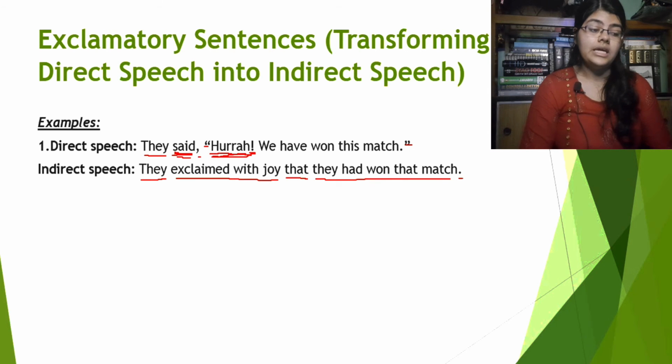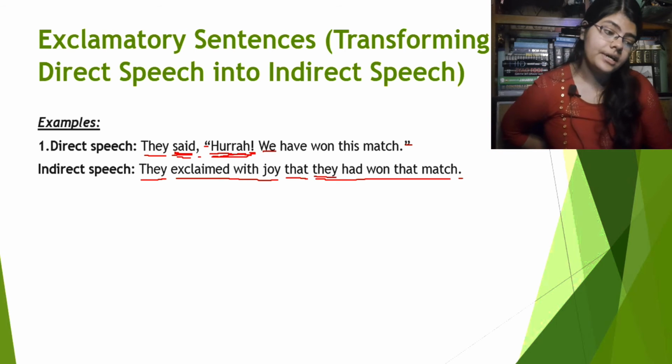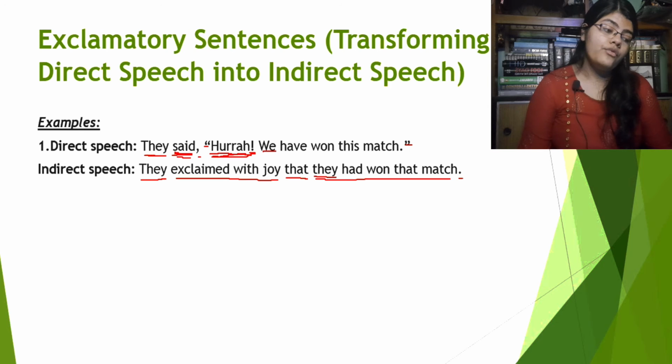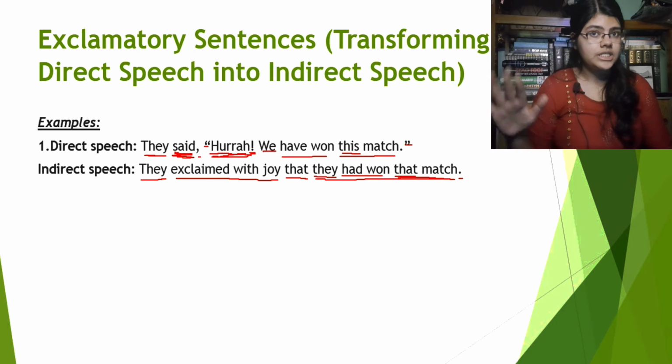Obviously we will be transformed into they because they are the speaker here. Have won will be had won because the reporting verb in the direct speech is in past tense. This match will be that match. Obviously this will be changed into that. Why is that? We already discussed this in the earlier parts of the narration change series.